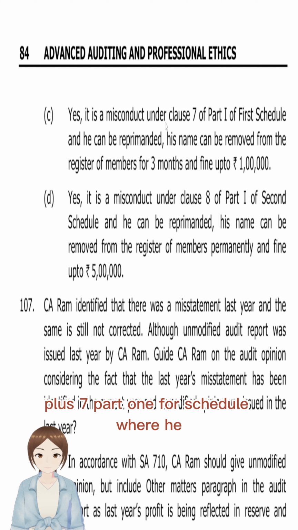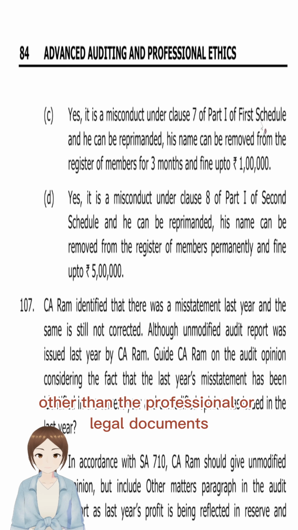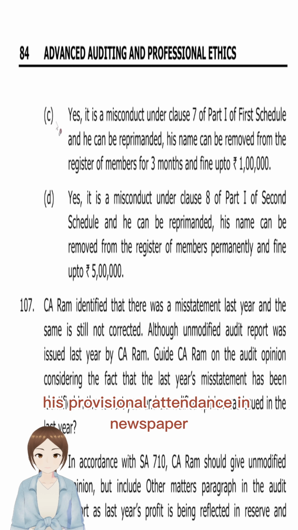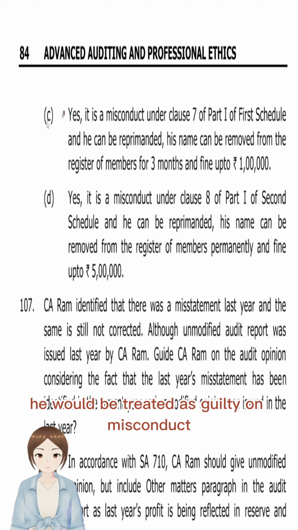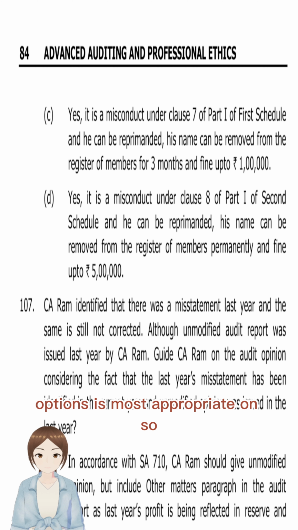And option C, clause 7, part 1, first schedule, where he advertises his professional attainments other than in professional or legal documents, visiting cards or signboards, etc. That is, if he advertised his professional attainments in a newspaper, it would be misconduct. He would be treated as guilty of misconduct under clause 7, part 1, first schedule. So option C is the most appropriate answer.